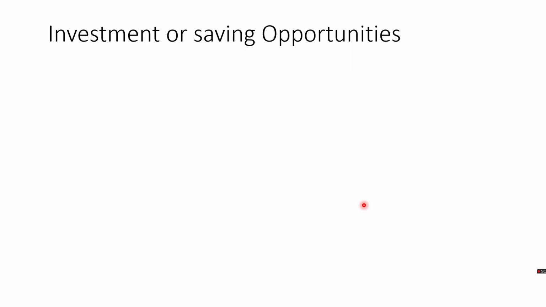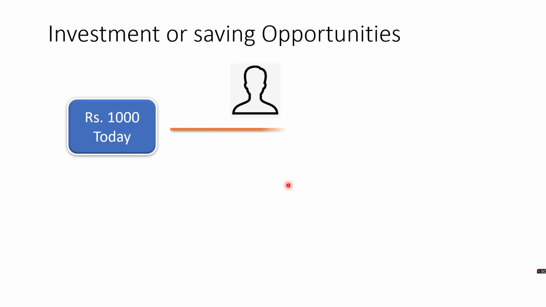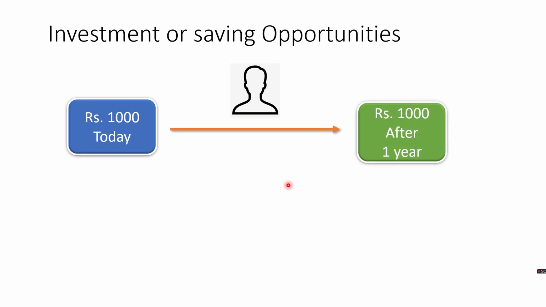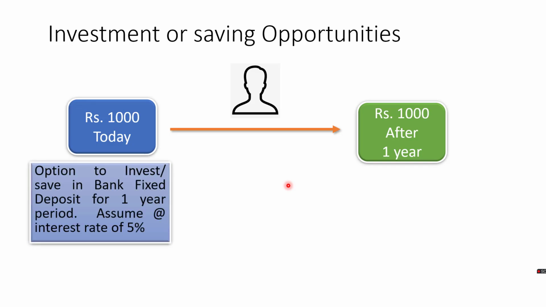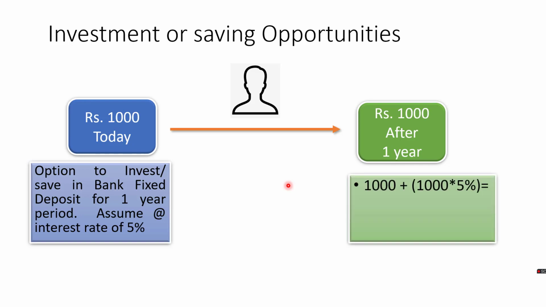Coming to investment or saving opportunities. Taking the same earlier example, 1000 rupees today and 1000 rupees a year later. If a person has an opportunity to invest in a bank FD for a period of 1 year at an interest rate of 5%, then after 1 year, adding this 5% interest to the 1000 rupees gives him a total cash inflow of 1050 rupees.